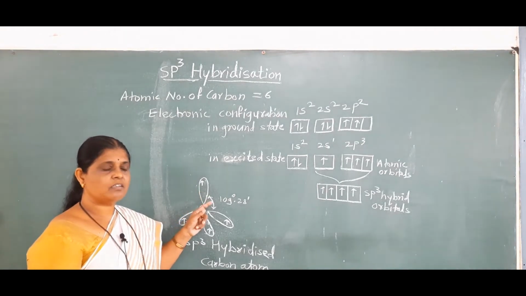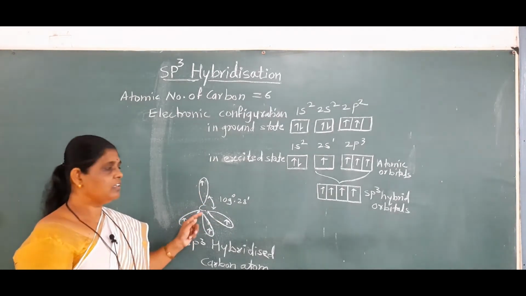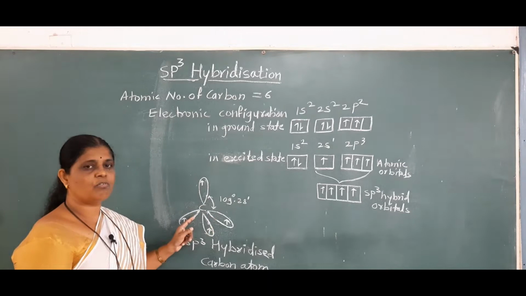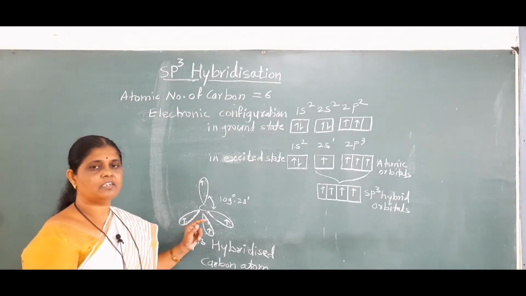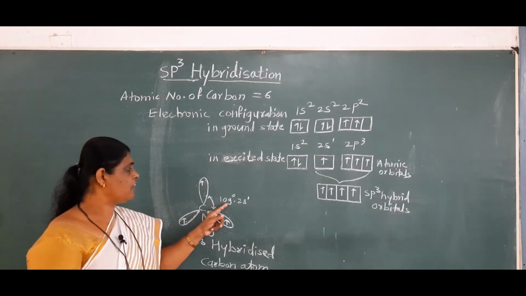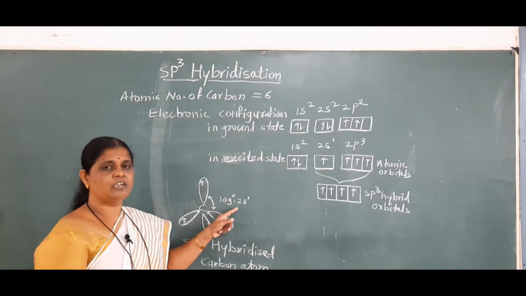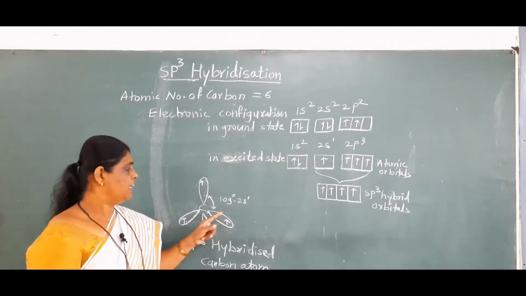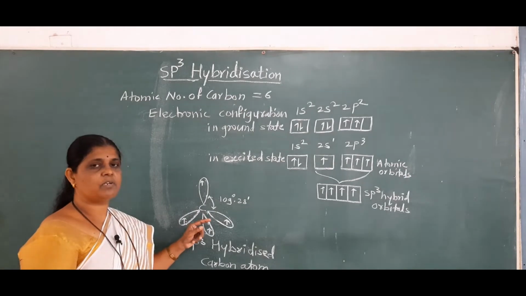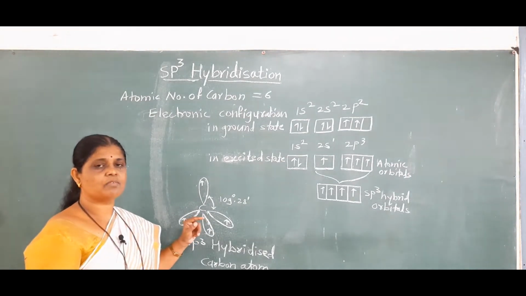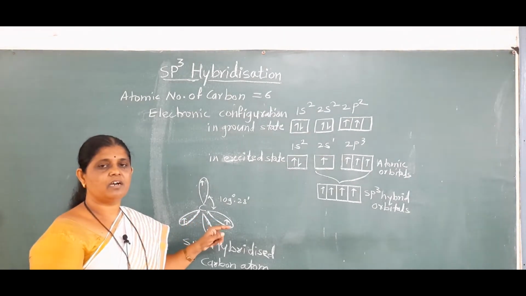To minimize electronic repulsion, these hybrid orbitals orient tetrahedrally in space, having the angle 109.28 minutes, and sp3 hybrid orbitals always form sigma bonds with other atoms.